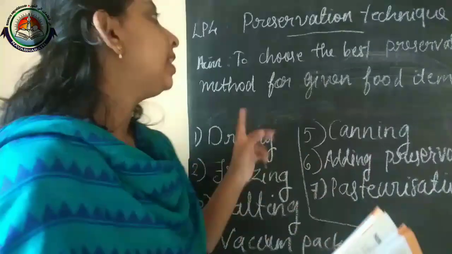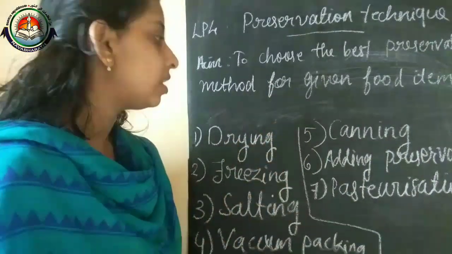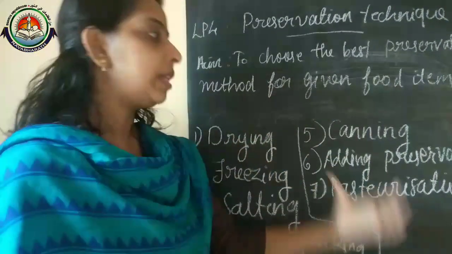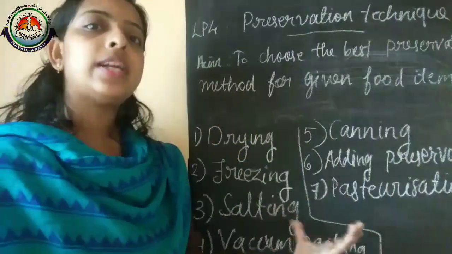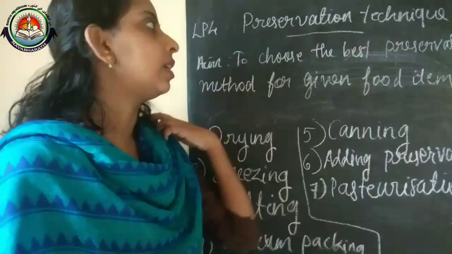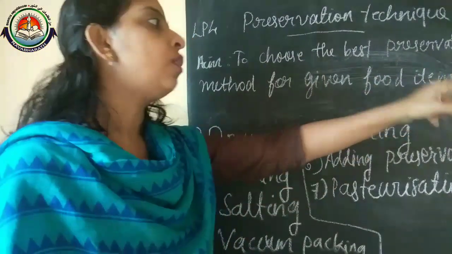So in this lesson we need to understand the different kinds of food preservation techniques. Here we choose the best preservative method for the given food item.